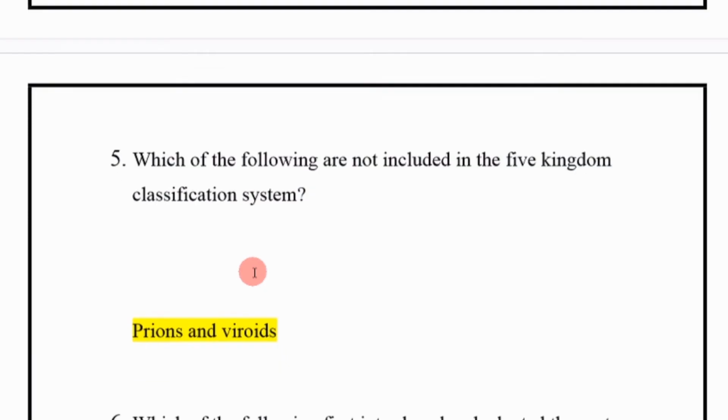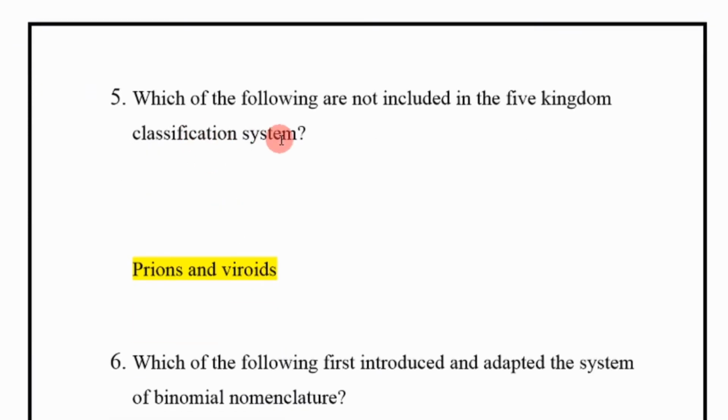Next, which of the following are not included in the five kingdom classification system? Prions and viroids.